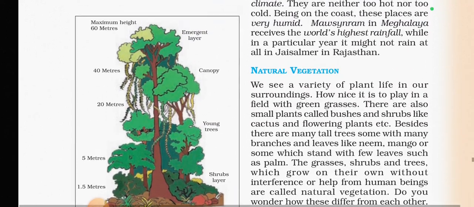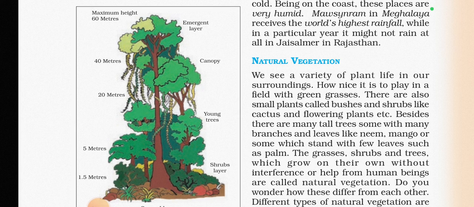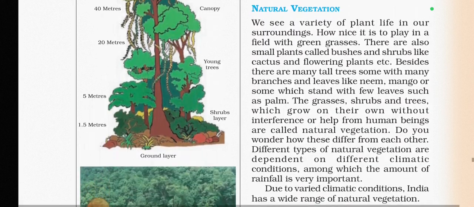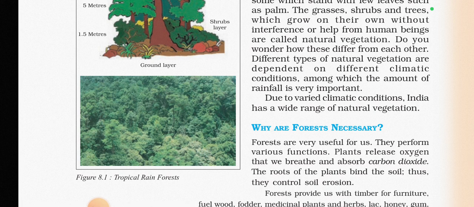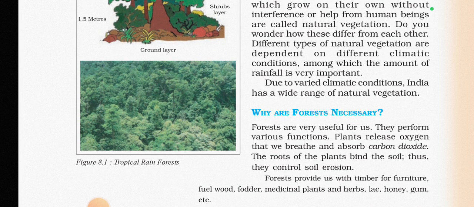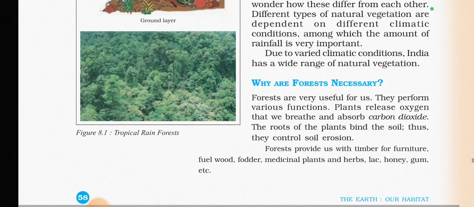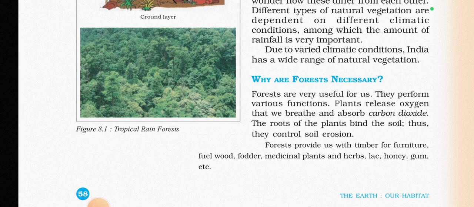Some trees are so tall, some trees are quite low in height, and some are shrubs and bushes. The shrub layer is quite low, less than 5 meters. A young tree is less than 20 meters. The canopy tree is about 40 meters, and the emergent layer has a maximum height of about 60 meters. This is the ground layer. A tropical rainforest is given in the picture, which is full of green lushness, and it is a kind of jungle.